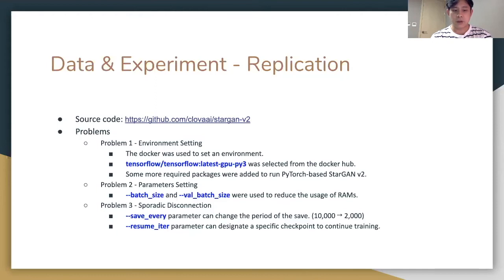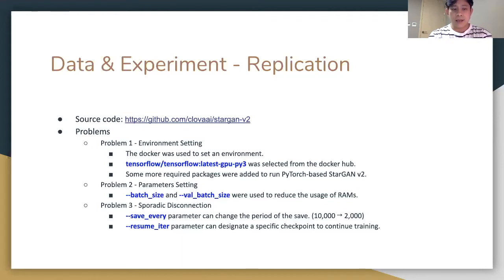The first one was the environment setting to run StarGAN V2. We began with the TensorFlow Docker image to build our own Docker image because it can support GPUs and Python well. Then, due to the PyTorch required by StarGAN V2, we added some more required packages into the TensorFlow Docker image. The second one was a parameter setting to compensate for the lack of memory. Because StarGAN V2 requires huge GPU memory for the training, when we ran it first, it immediately ended.